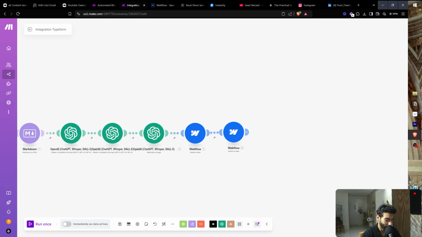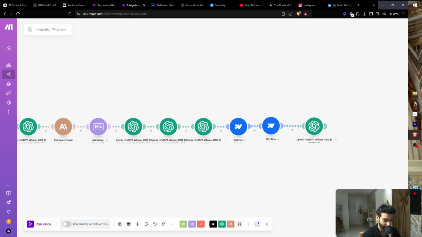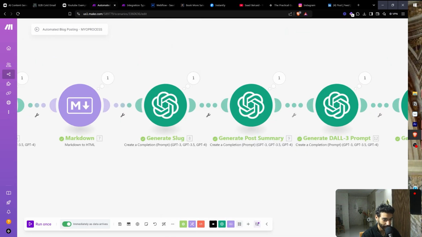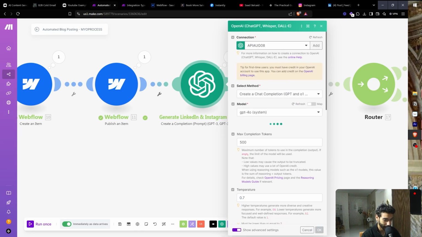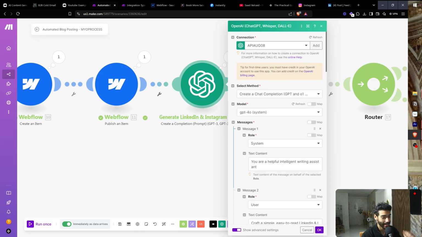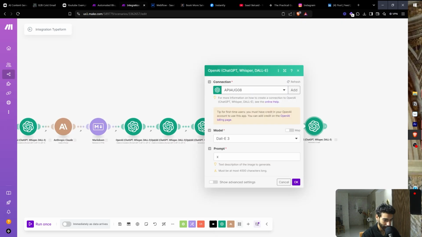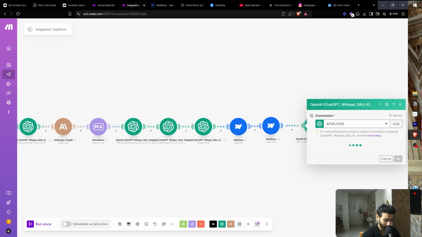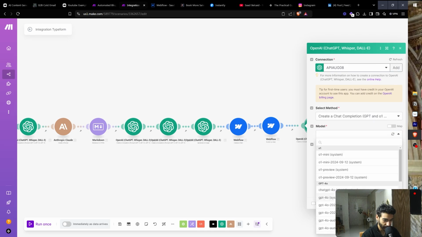Yeah, so another one, which is going to be generating a LinkedIn and Instagram caption. Let's go back here and then go back right here. And then copy this one. Oh, so this is a DALL-E. Okay, so I need to create a new one. So go back here. Boom. And then go to model. Just use GPT-4o.